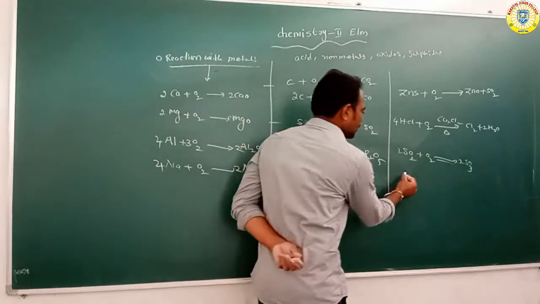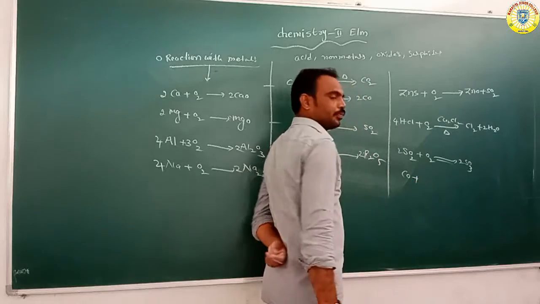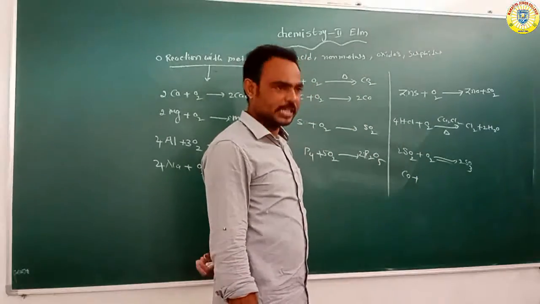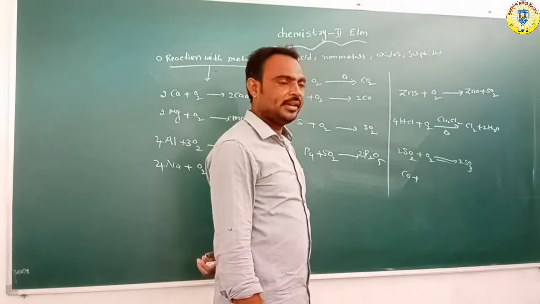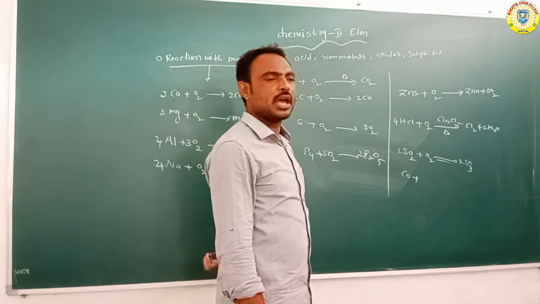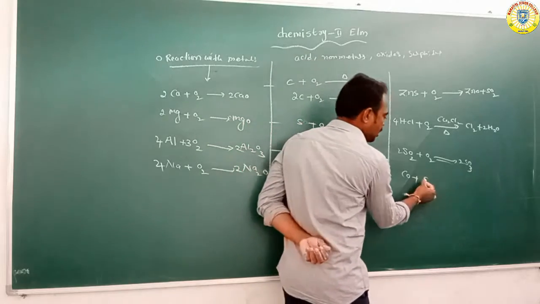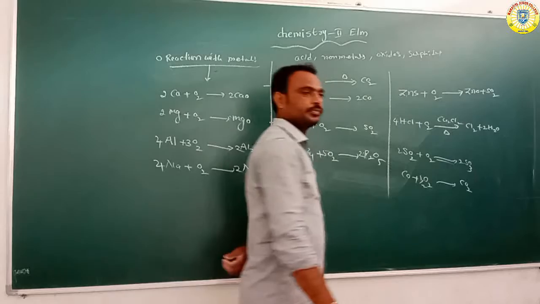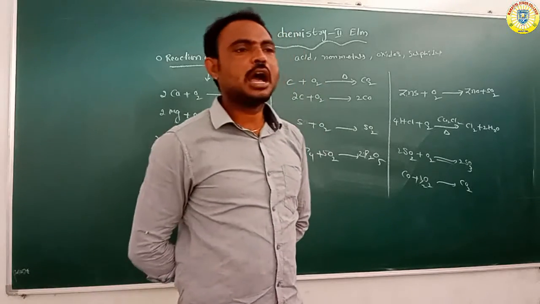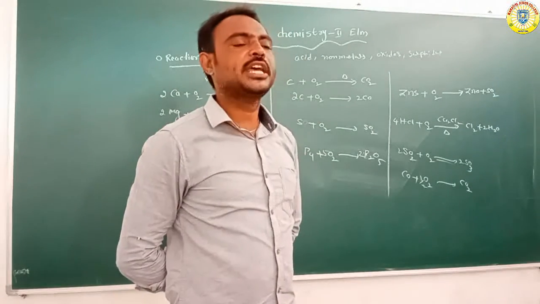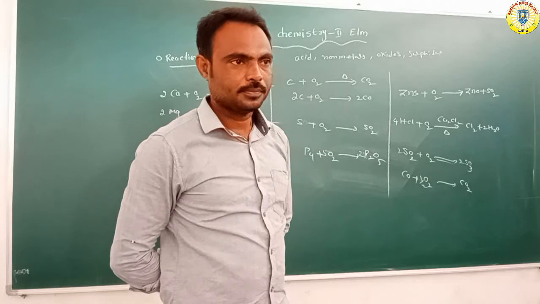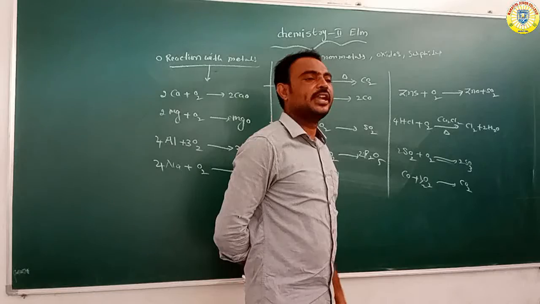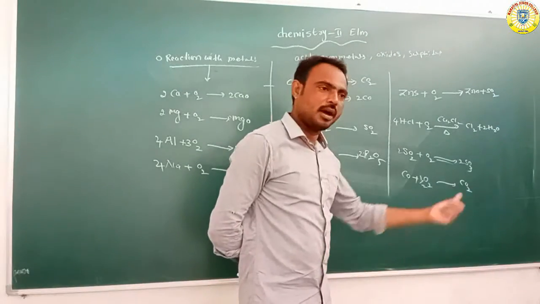Next further, CO, carbon monoxide. When this carbon monoxide reacts with oxygen it forms carbon dioxide. CO plus O2 gives rise to CO2. So these are all different types of oxides.